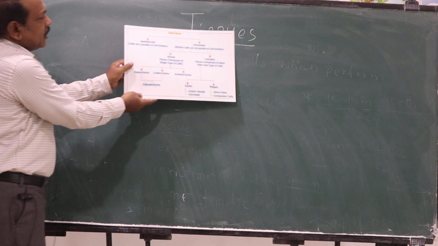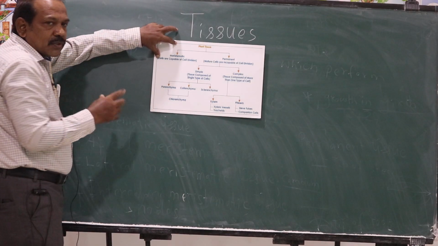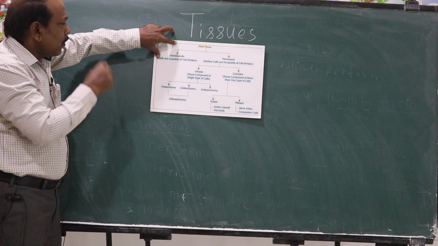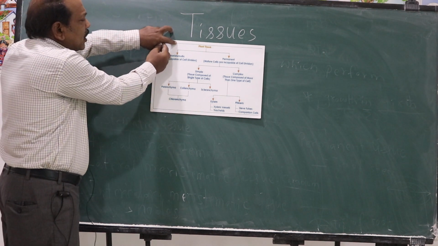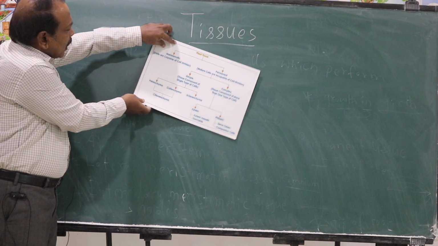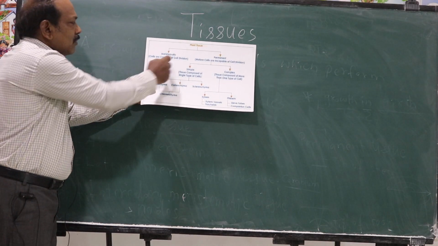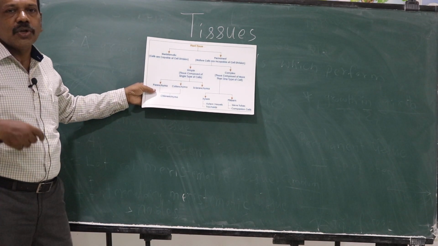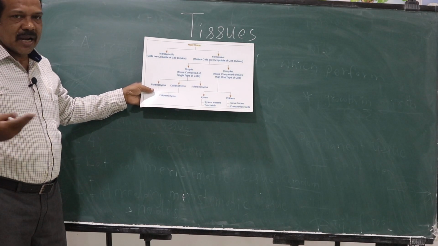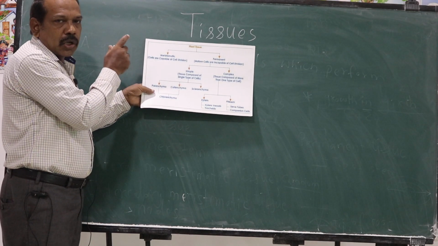See children, here you can see the chart which shows the classification of plant tissues. Today our topic is plant tissues, and in that again more so particularly meristematic tissue. Now let us see how plant tissues are classified. Plant tissues are classified into two types, meristematic tissue and permanent tissue. Here it is written in brackets, cells are capable of division. I told you already, only because of the division, cells become more in number, cells multiply, and that helps in the growth of the plant. So basically meristematic tissue helps in the growth of the plant.